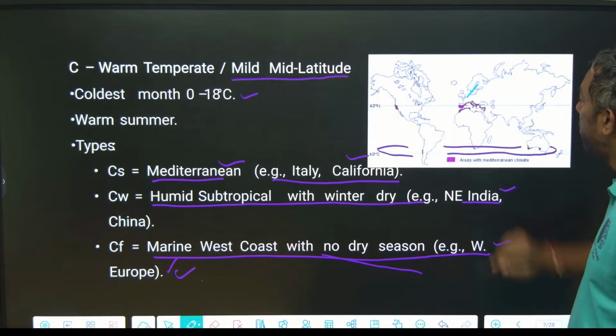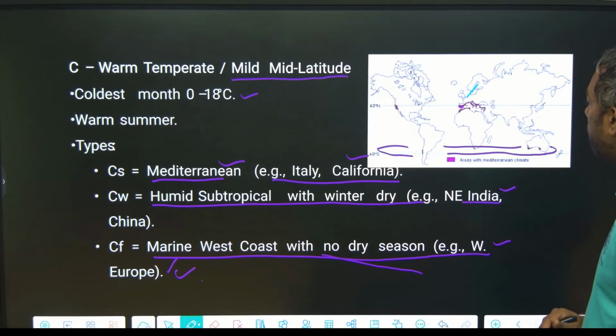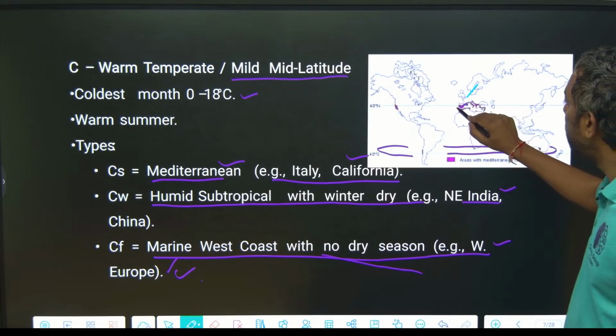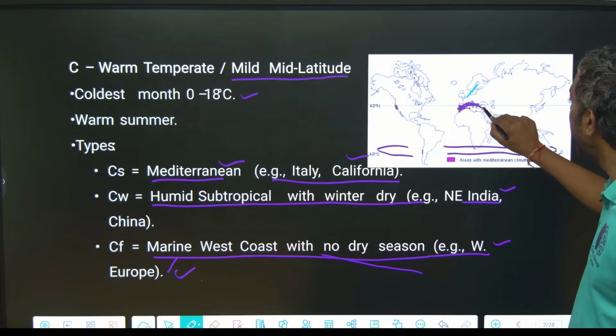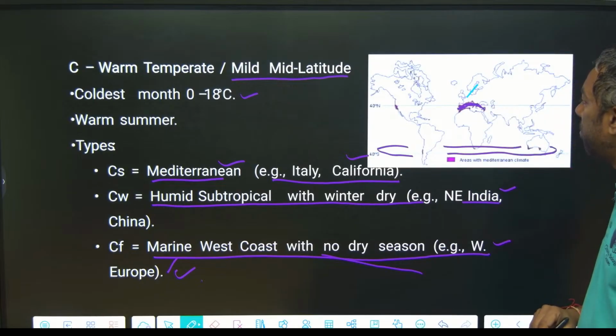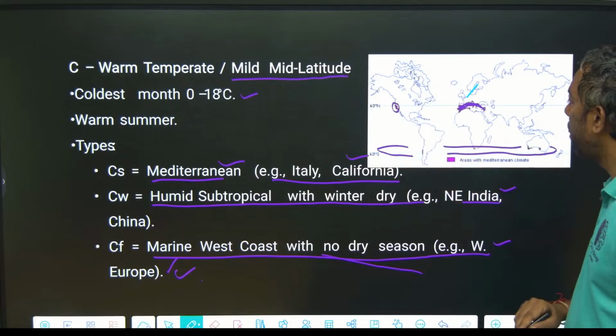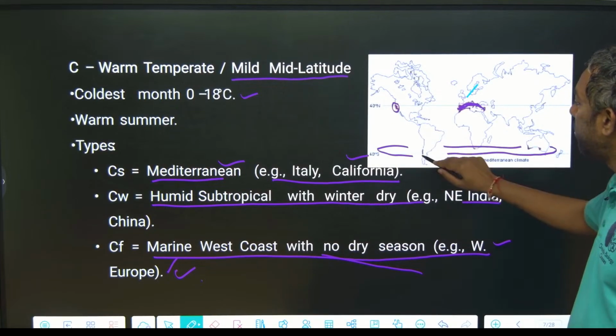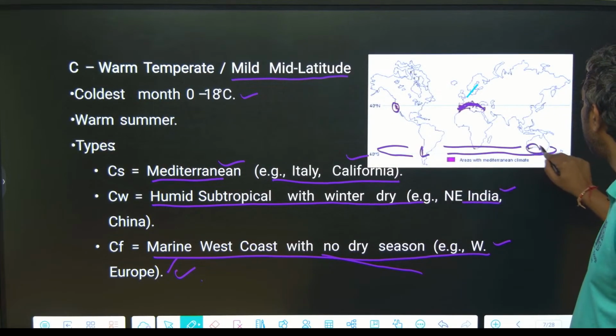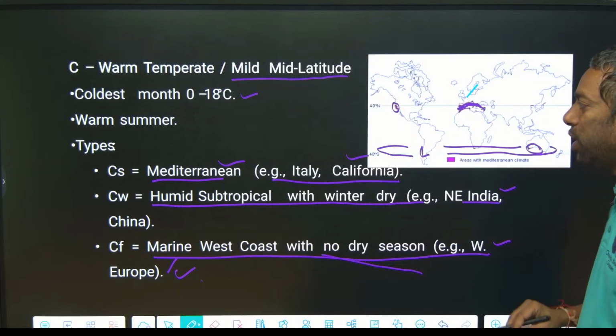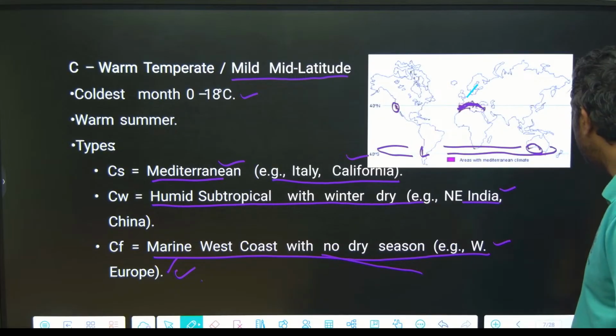This is Europe. This is Spain, guys. Spain, Italy, France. This is California. This is South Africa. This is Australia, Sydney, Melbourne. Beautiful places come under the Mediterranean.